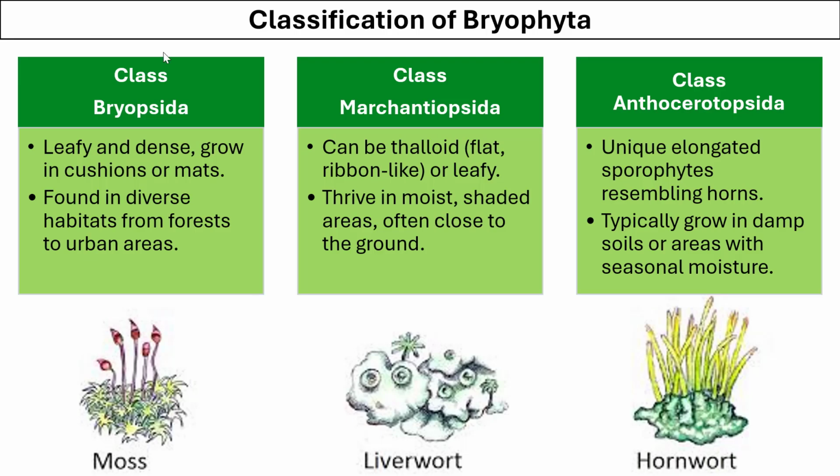They thrive in moist and shady areas and often grow close to the ground. The example of plant in this class is liverwort. The next class is Anthoceratopsida. They have unique, elongated sporophytes which look like horns, and they typically grow in damp soil.